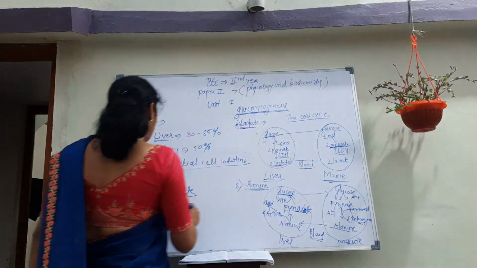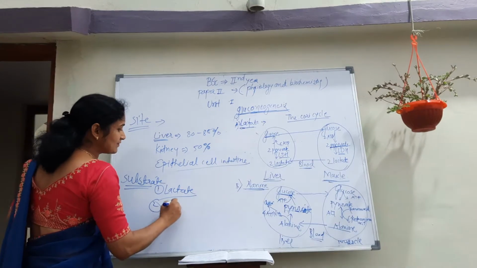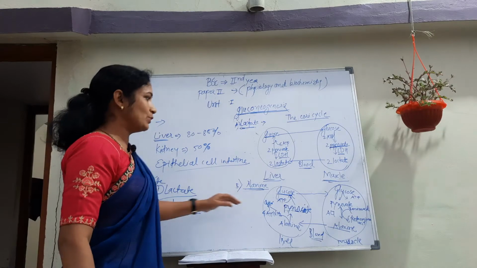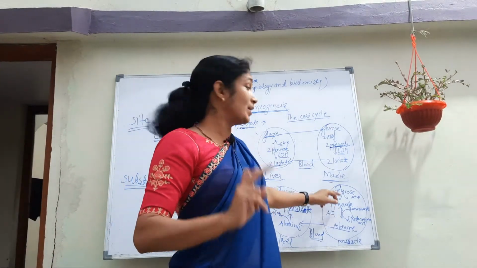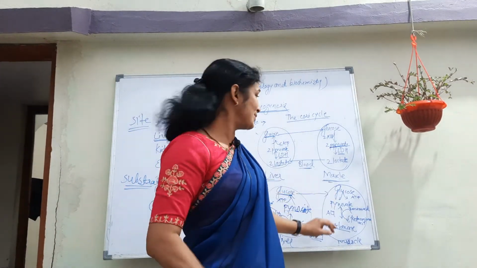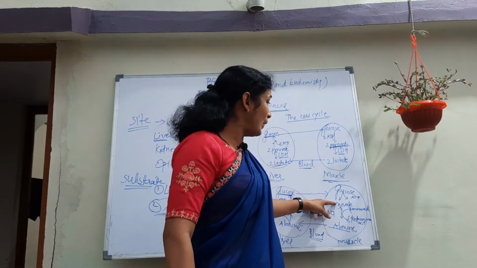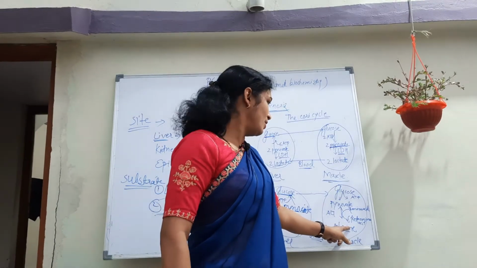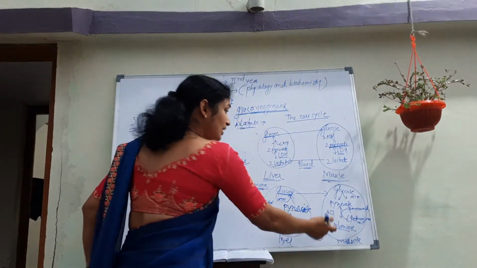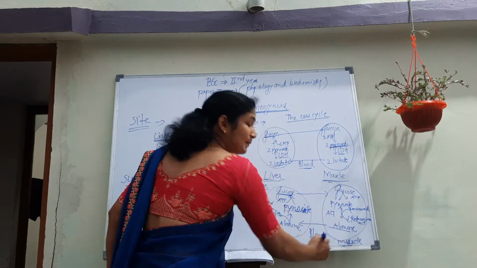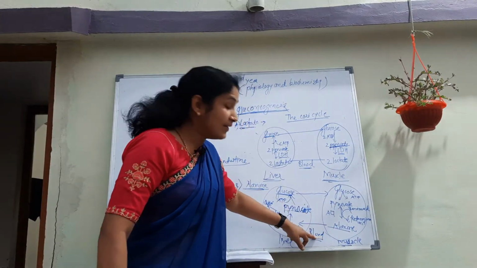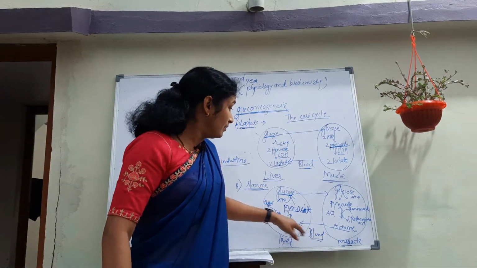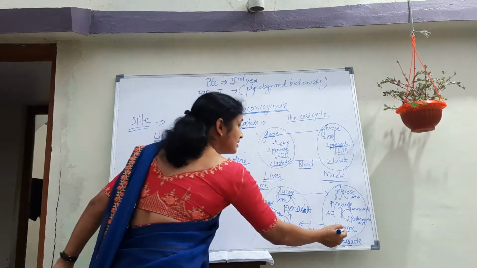Okay. Now we see the second substrate, and the second substrate is alanine. What happens here? Here also pyruvate is formed from glucose by glycolysis. Then this pyruvate is converted into alanine by a transamination reaction. This whole process occurs in muscles. Then this alanine is released into the blood, and the liver takes up this alanine.